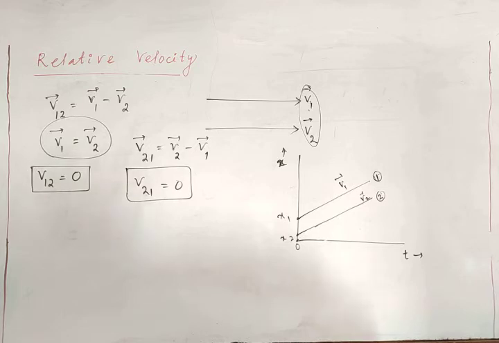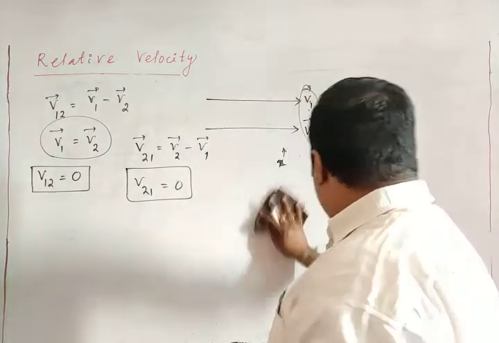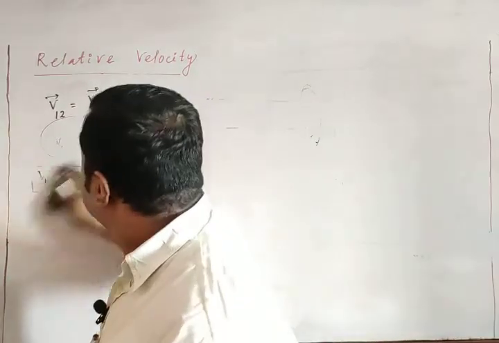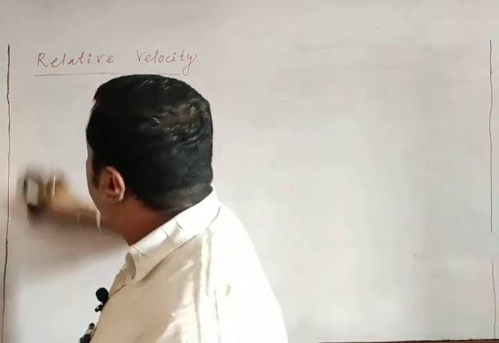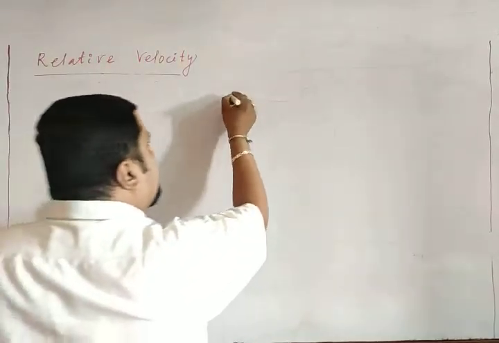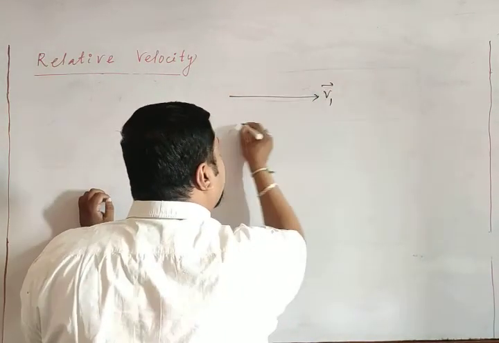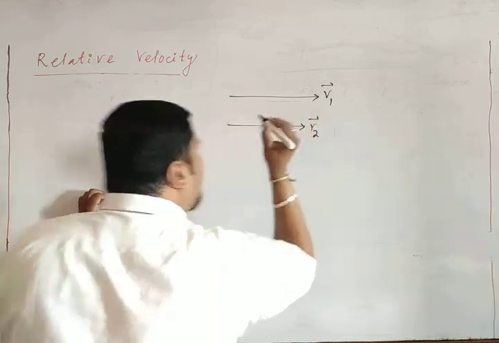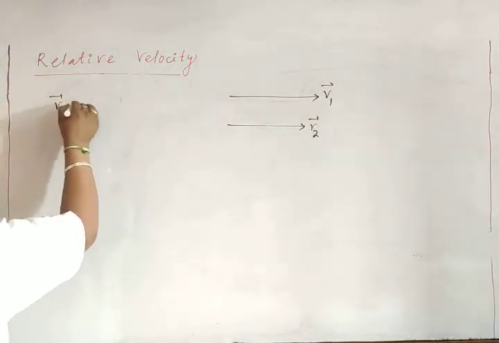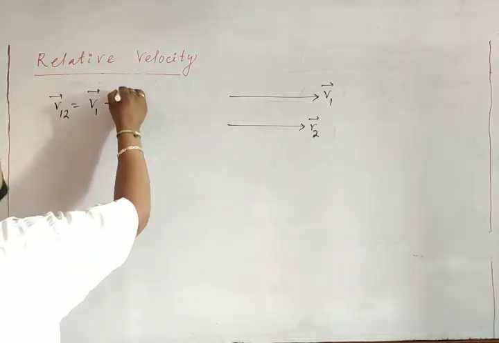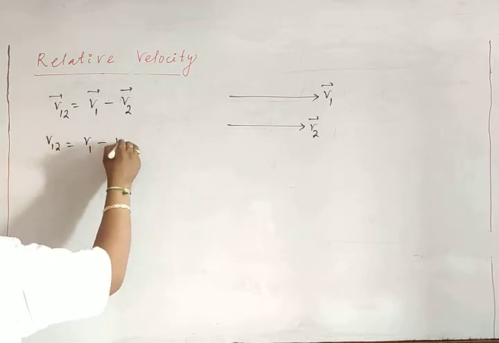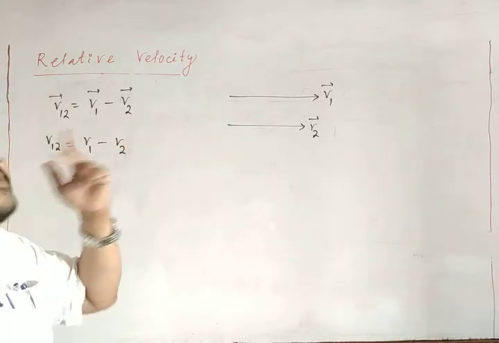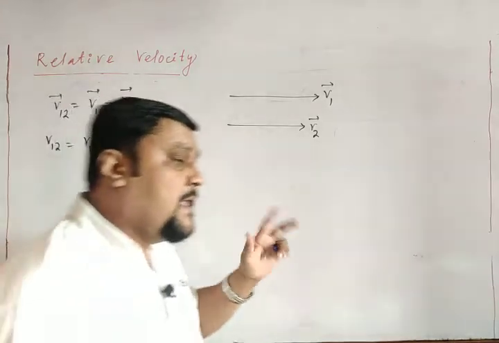Okay. So next we will go for the case where the velocities are different. Suppose one object is moving with velocity v1 and the other with velocity v2, and the relative velocity of 1 with respect to 2 is, as per our formula, v1 minus v2. Considering the magnitude, v12 is equal to v1 minus v2, because they are in the same direction.